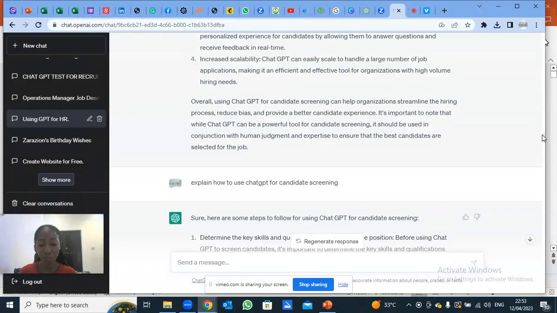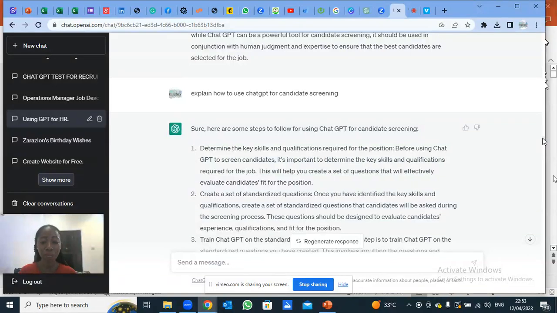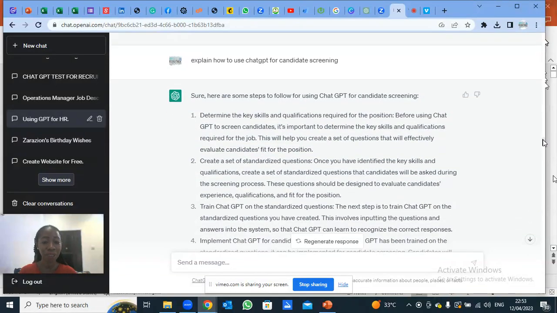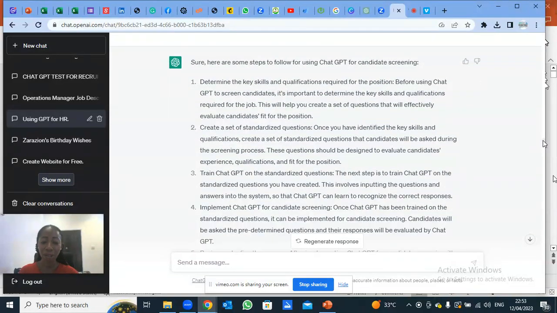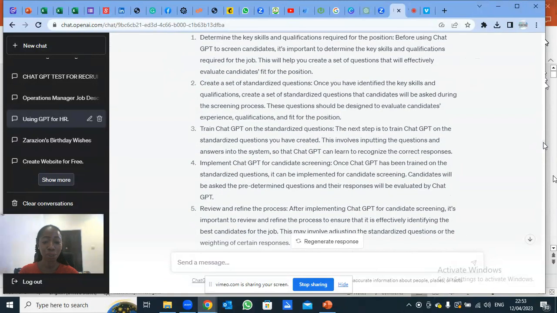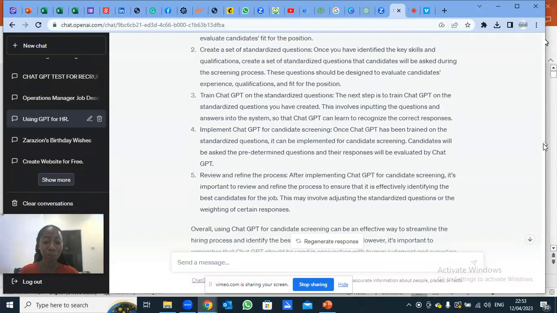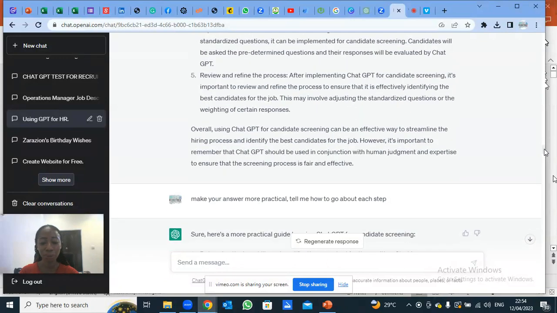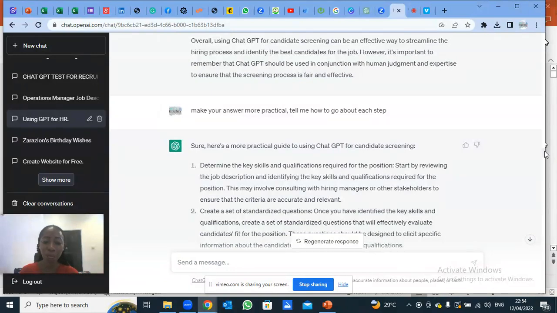That's why you need GPT. So explain how to use GPT for candidate screening. Look at it. How you can use GPT to screen candidates: train GPT on standardized questions, review and refine processes and all. Make your answer more practical. The answer he gave me, I said, make your answer more practical. Tell me exactly how you want me to go about each step.